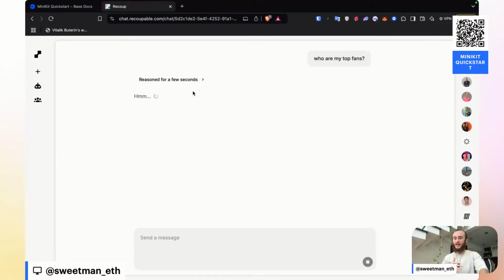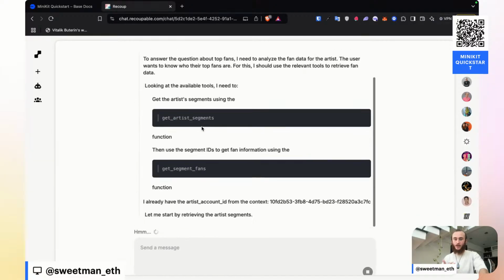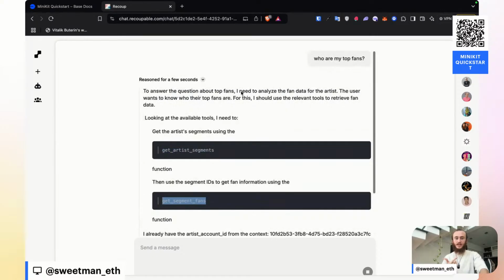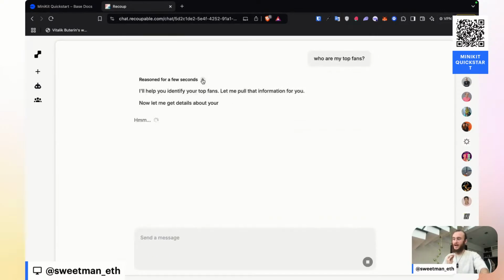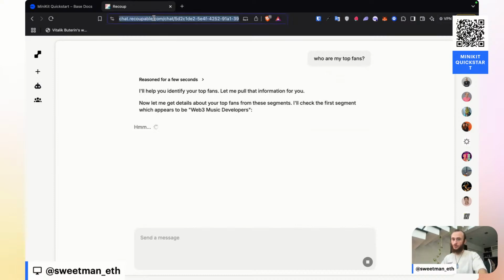With Recoup, we actually have tools that allow you to do things like get the segments for an artist, get the fans for any of your segments. And then we build tools that allow the LLM to chain together all of the information that you have. For example, one of the segments I have is Web3 music developers. Now, while this is great in that we have fan tooling and we built an app that people can use for artists, musicians to have fan tooling built directly inside of their LLMs.